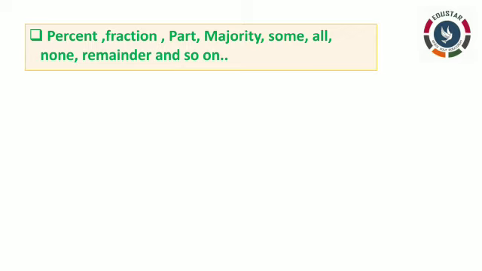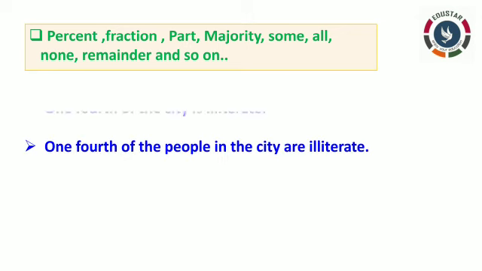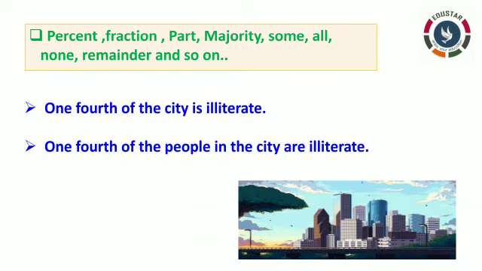Some words indicate portion, like percent, fraction, part or majority, some, all, none, remainder and so on. So in such cases what you have to do? You have to read the sentence properly and then write the verb according to that. Now, see the given sentence. One fourth of the city is illiterate.